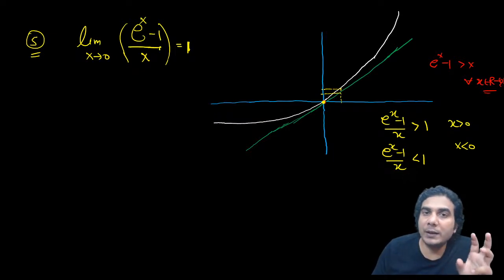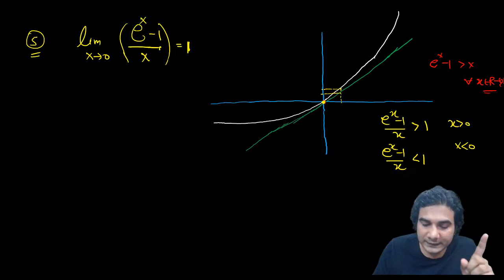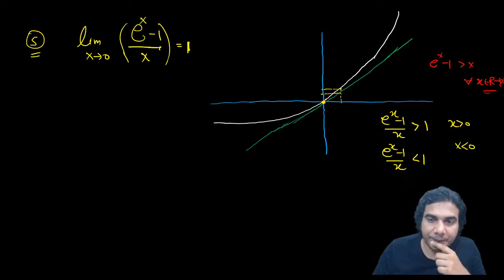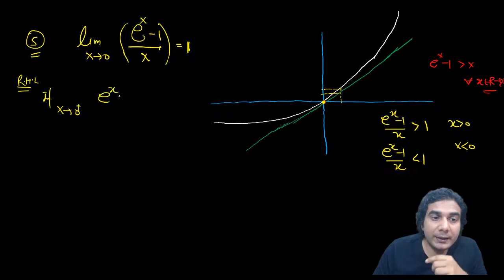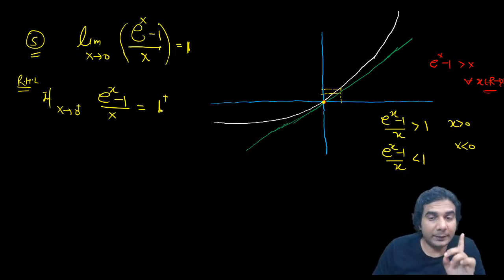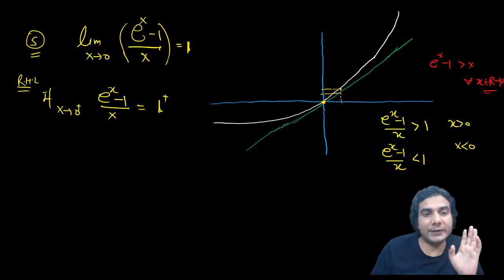So the ratio will approach 1, but from which side it approaches 1, that is our question. If x approaches 0 from the right hand side, that is the right hand limit, then e raised to x minus 1 upon x is going to be 1 plus. That means it is approaching 1 from the right hand side.